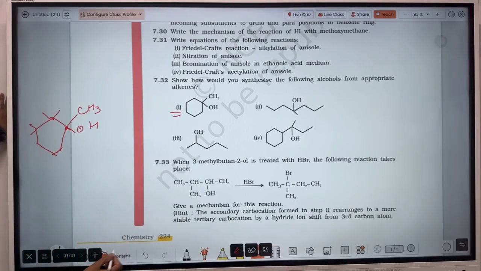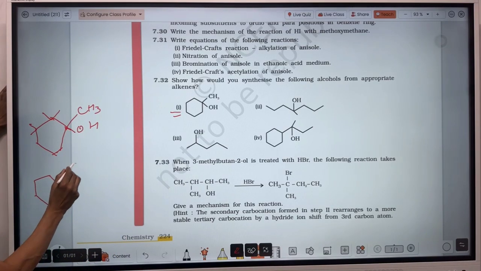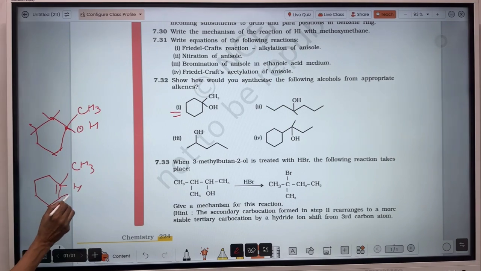I am showing you also. So what is here? This you take: here methyl, here hydrogen. This carbon contains one hydrogen, and this one also.